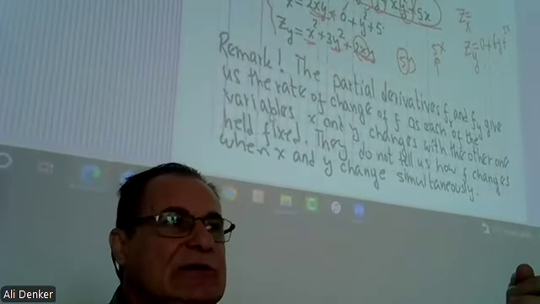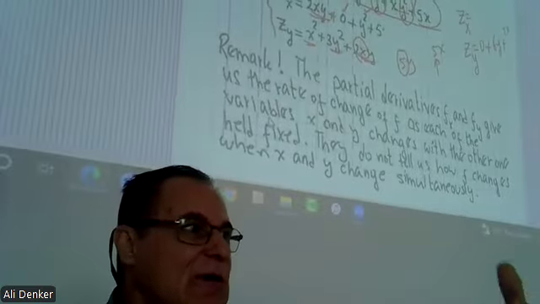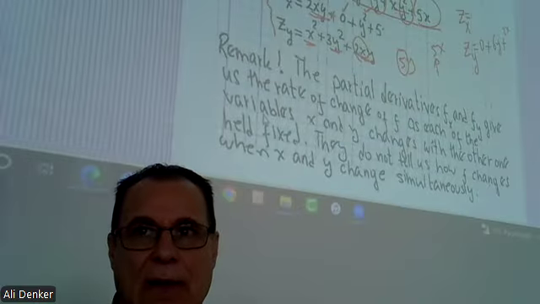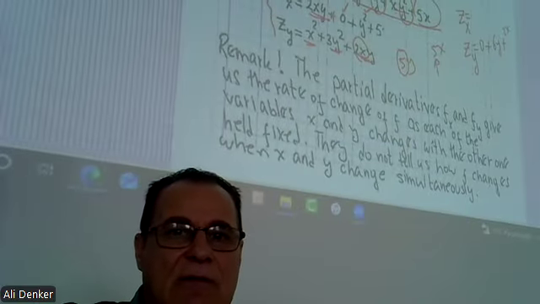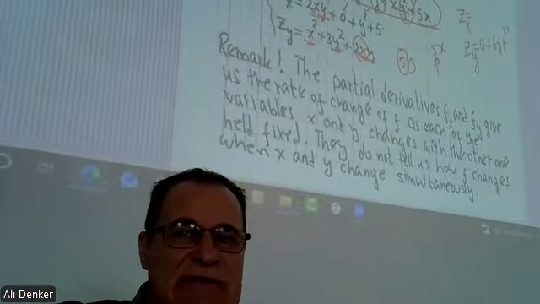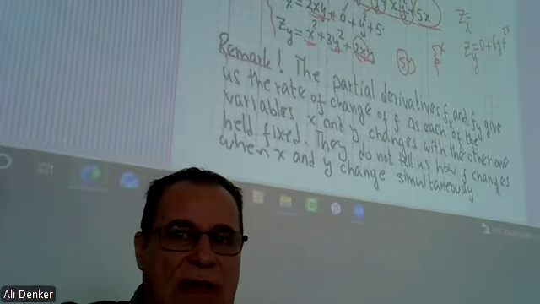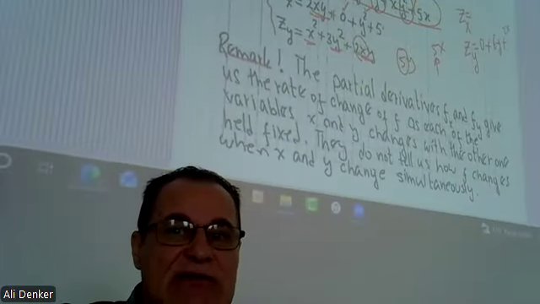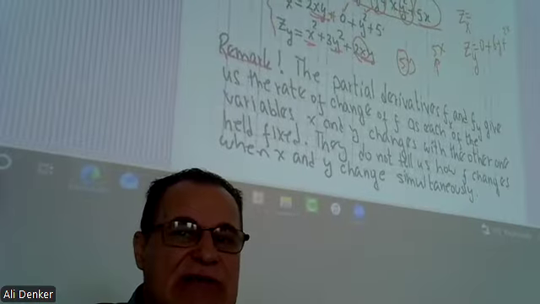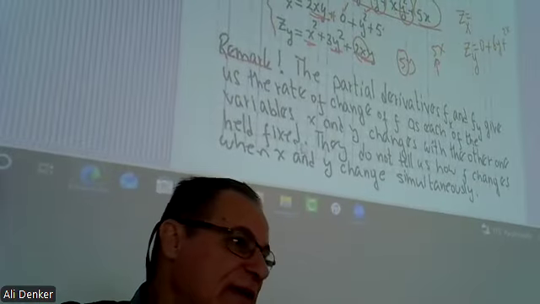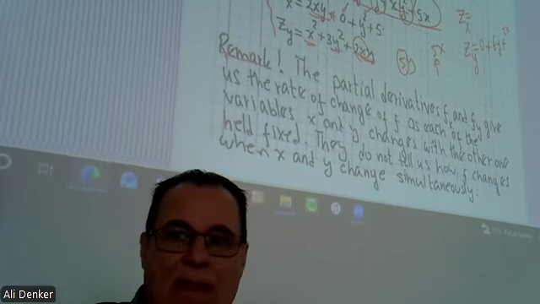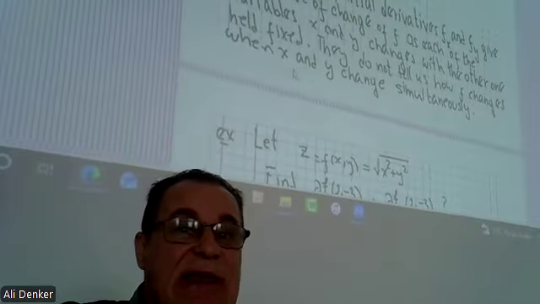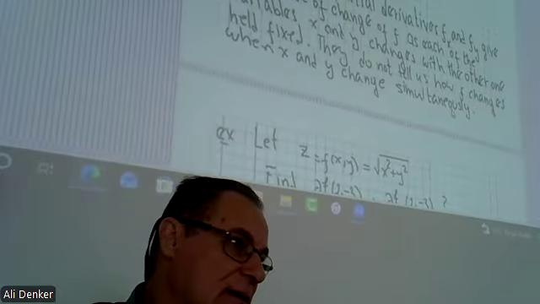In a two variable function, if you want to take the first derivative, you have two derivatives, with respect to x and with respect to y. The partial derivatives of f with respect to x and with respect to y give us the rate of change of f as each of the variables x and y changes with the other held fixed. As I told you, they do not tell us how f changes when x and y change simultaneously.